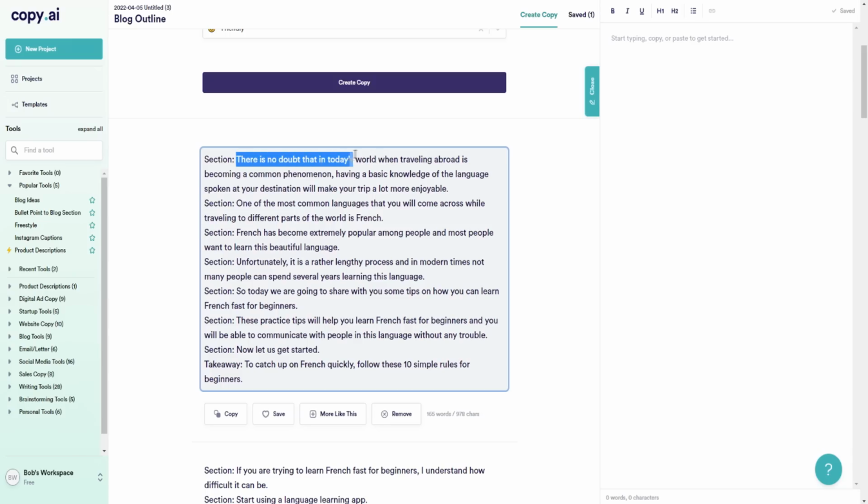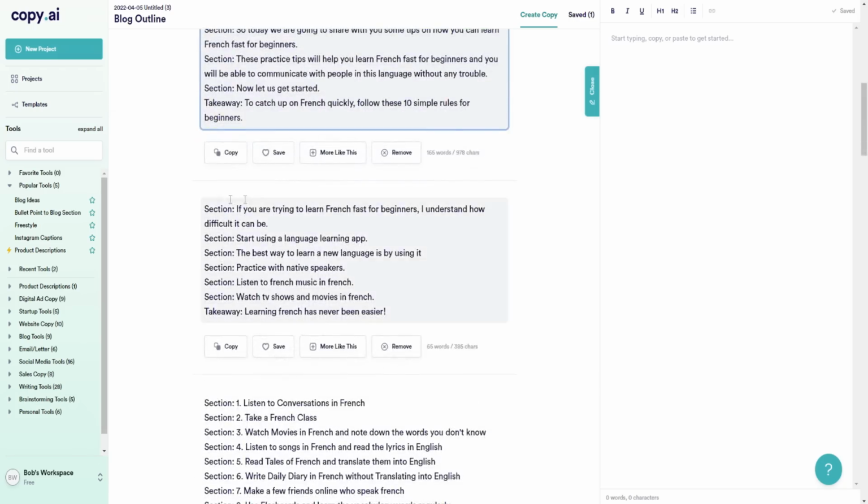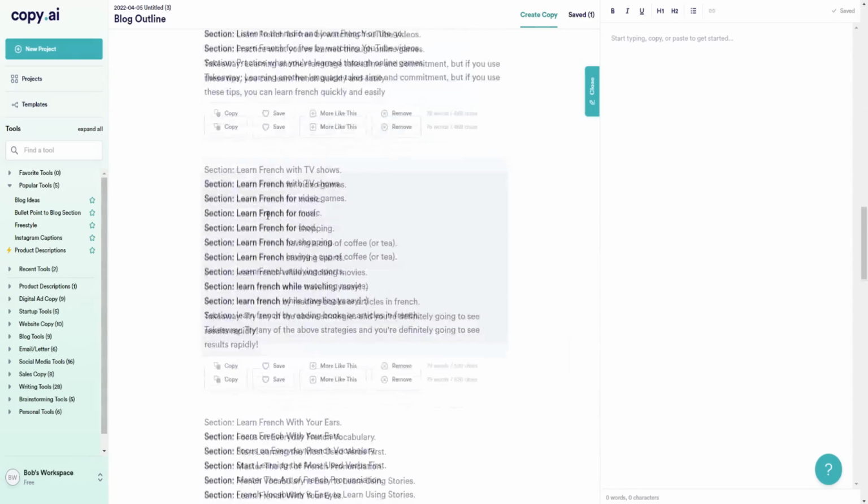There's no doubt that in today's world, when traveling abroad is becoming a common phenomenon, so that's a bit of an error from the looks of things. Having a basic knowledge of the language spoken at your destination will make your trip a lot more enjoyable. Okay, that sounds better. If you go down below, there's multiple different sections we can choose from.